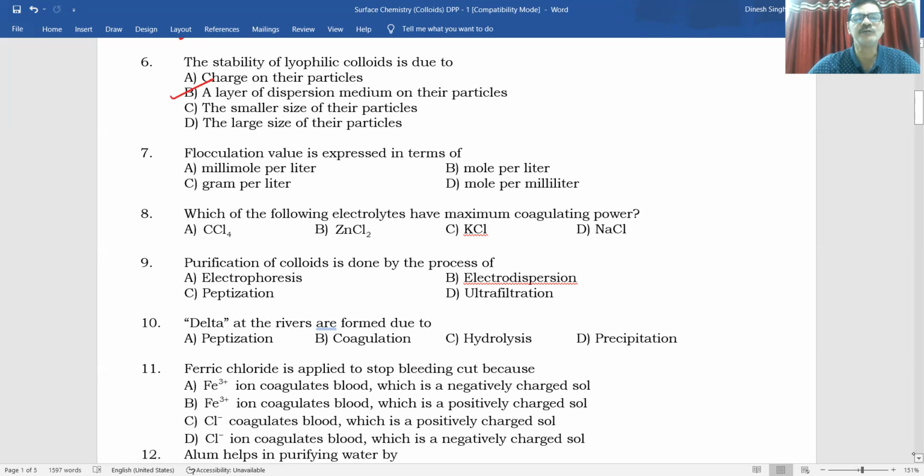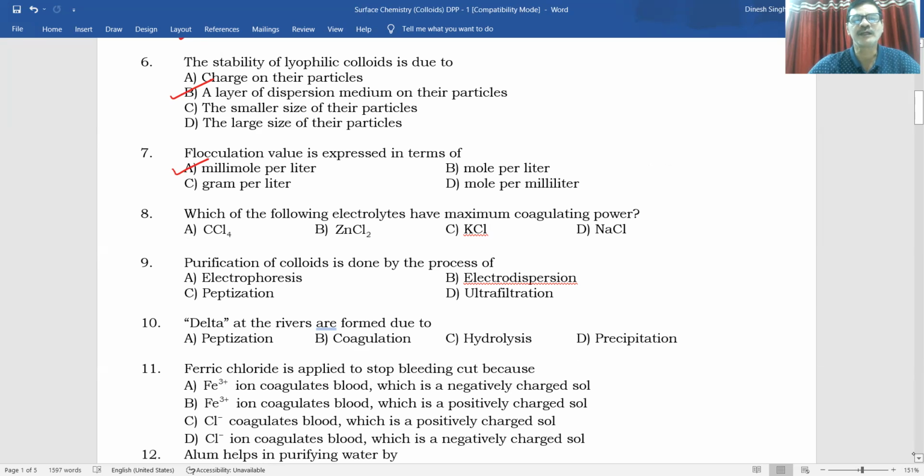Flocculation value is expressed in terms of millimole per liter. It is the amount of an electrolyte required for precipitating a particular colloidal solution. So it is measured in millimole per liter.